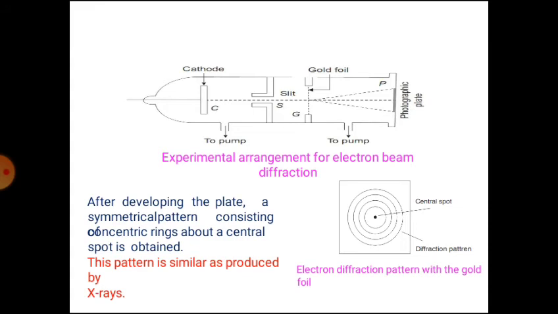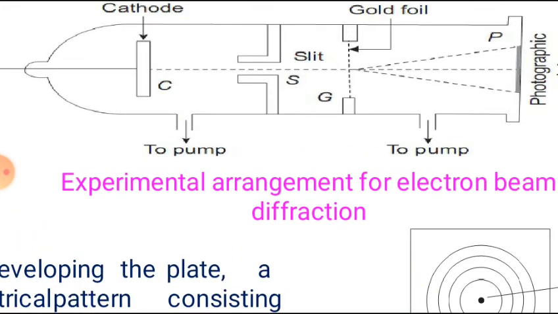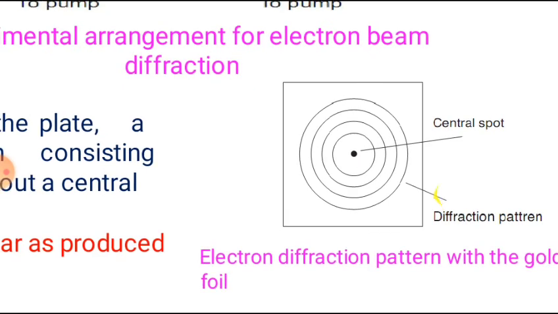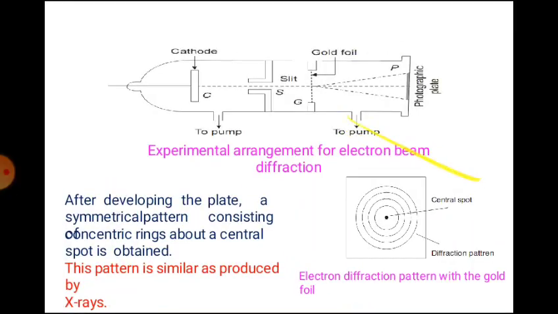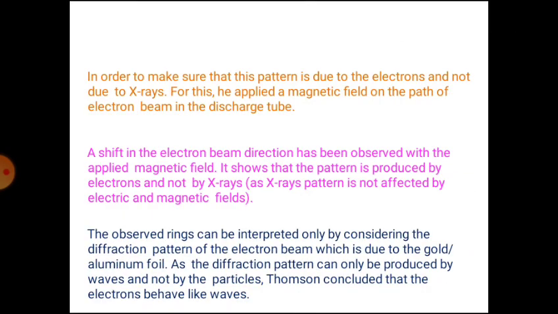Electron diffraction pattern with the gold foil. Observe this diagram. Finally, he gets concentric rings with a central spot. By this experiment, he concluded that matter has both particle and wave nature. Matter waves have both particle and wave nature, as seen in the observed rings.